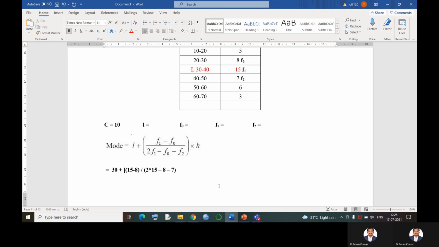Let us close the bracket, into the width of the class interval, that is 10.